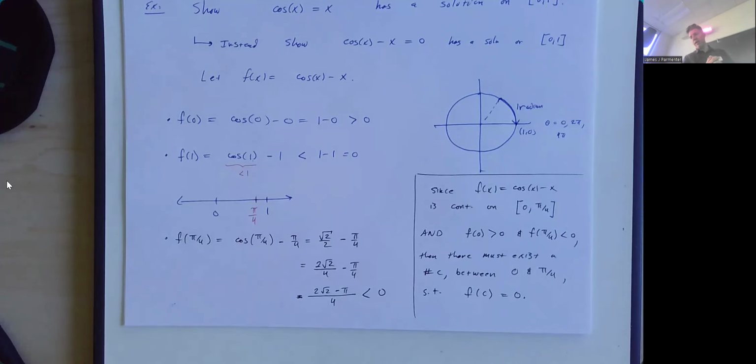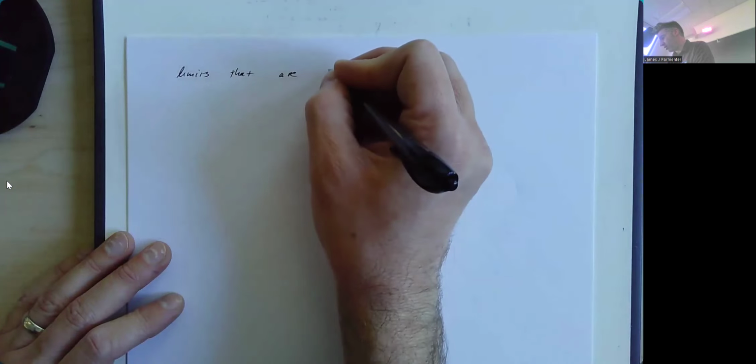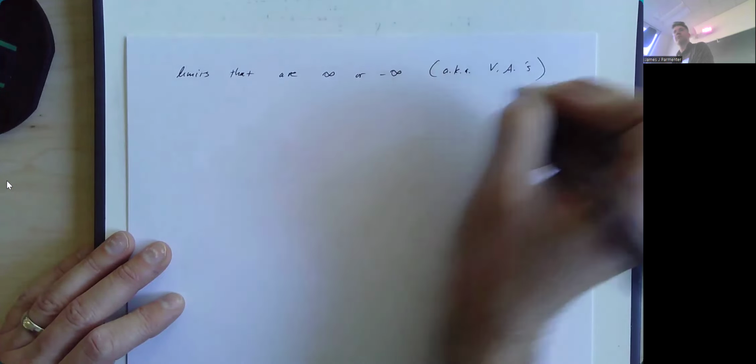All right, let's spend the last 12 minutes here talking about some limits that end up being infinite. We might not even need the whole 12 minutes, to be perfectly frank. It's really kind of 3 things can happen and they're not terrible to see. So let's look at some examples. Limits that are either infinity or negative infinity, aka vertical asymptotes. That's what we're really talking about here, vertical asymptotes.